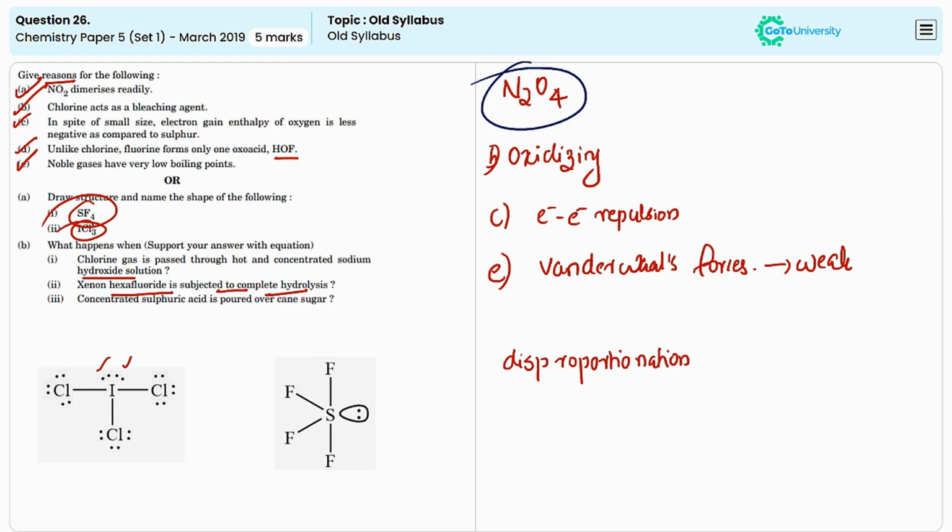Now, the last one is: when concentrated sulfuric acid is poured into cane sugar. When concentrated sulfuric acid is added, the dehydration reaction will take place. It means it will absorb or remove the water from cane sugar, and they will produce carbon and sulfur dioxide along with water.